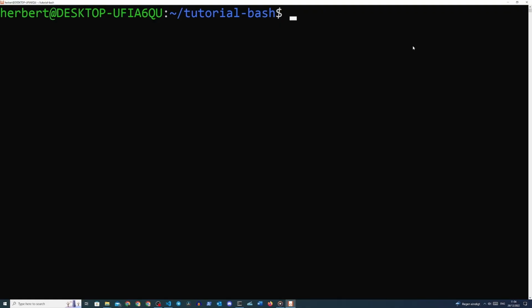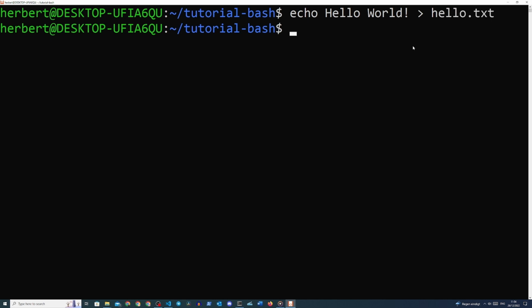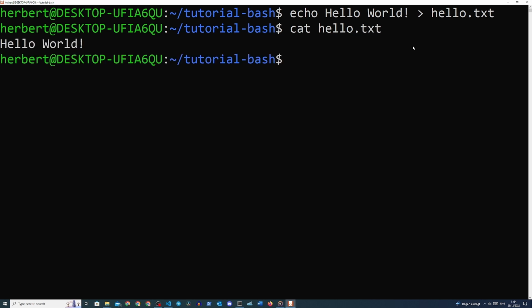First, we catch the output of a simple echo command. Start by typing in echo hello world > hello.txt. This prints hello world into a file called hello.txt. Notice that we put the command before the greater than symbol and the name of the text file after the greater than symbol. Now we can see if this worked by typing in cat hello.txt, and we should see the output of the echo command in here.